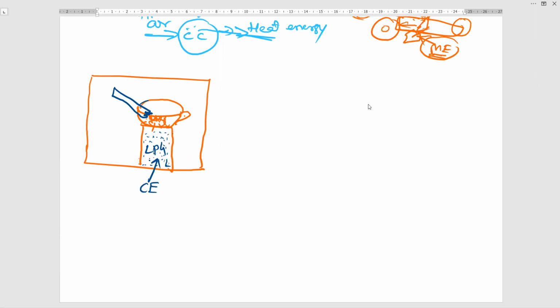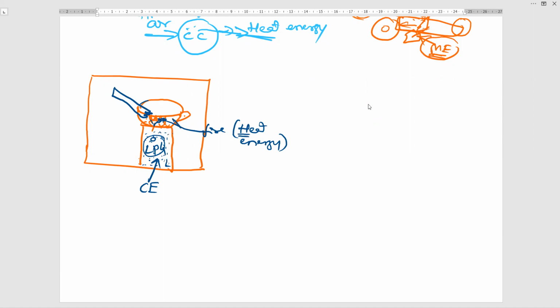So this chemical energy, when it comes through the burner and with the help of matchsticks, we are getting fire. So chemical energy is converted into which energy? Fire gives heat energy. There will be some velocity, but we are neglecting that energy. So chemical energy is converted into heat energy.